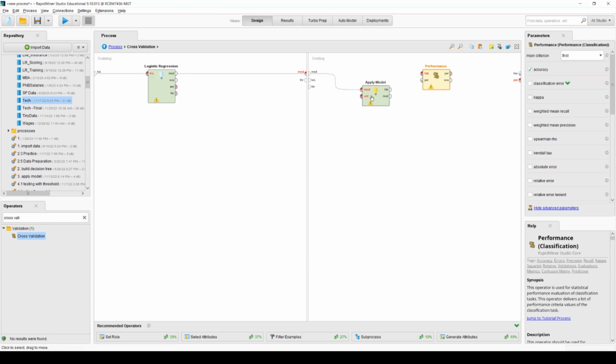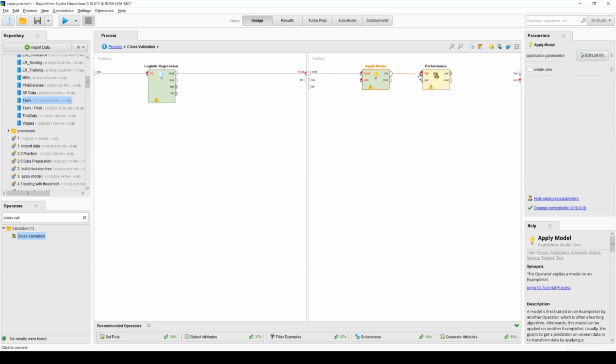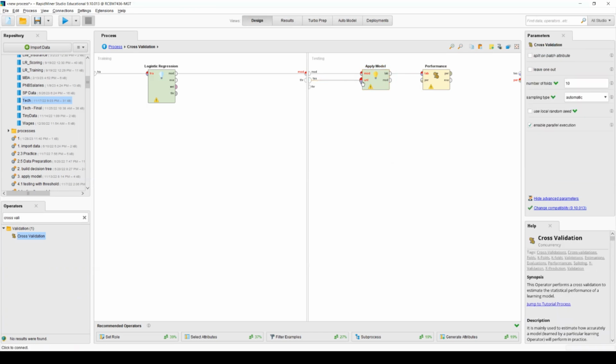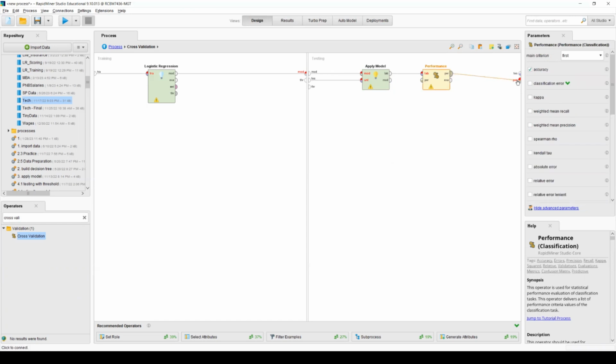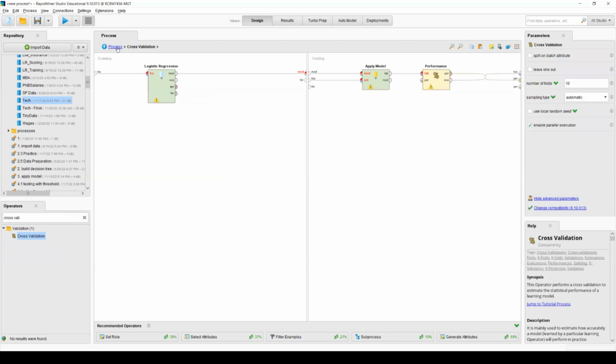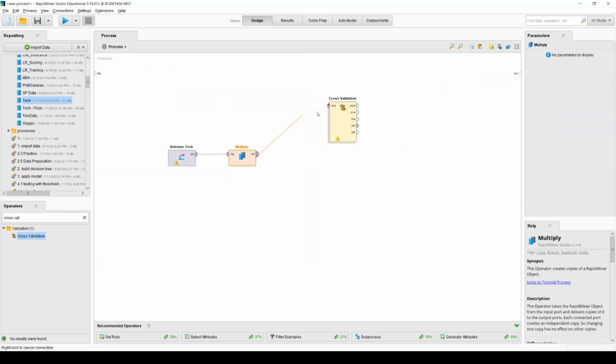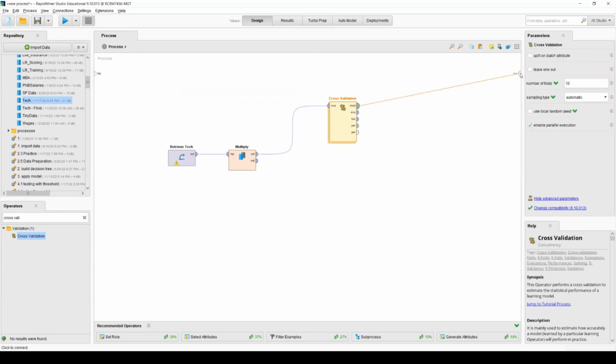And then I'm going to connect this one. Also, this requires another line for the testing. So I want to use existing data. So I'm going to connect this one. In terms of performance, I need to connect the performance. Be careful here. Example, you can use for testing. So I'm going to go outside and I'm going to connect here. And I want to see model. I might also want to see performance.